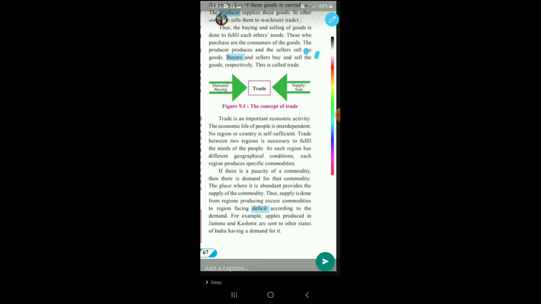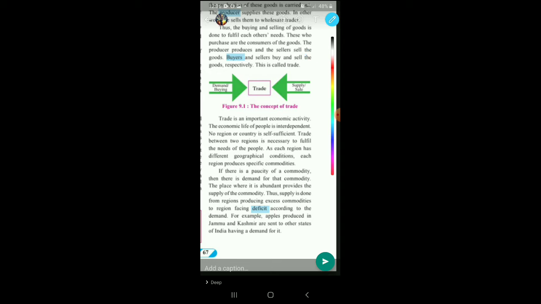If Punjab is growing abundant rice, it is not growing tea or coffee. So Punjab will be selling rice and wheat and will be buying tea and coffee from some other state of the country. So no country today is self-sufficient. Trade between two regions is necessary to fulfill the needs of the people. When the two regions buy and sell, or give and take those things, then only the needs of the people will be fulfilled. Then only the people of those areas will be able to get everything.